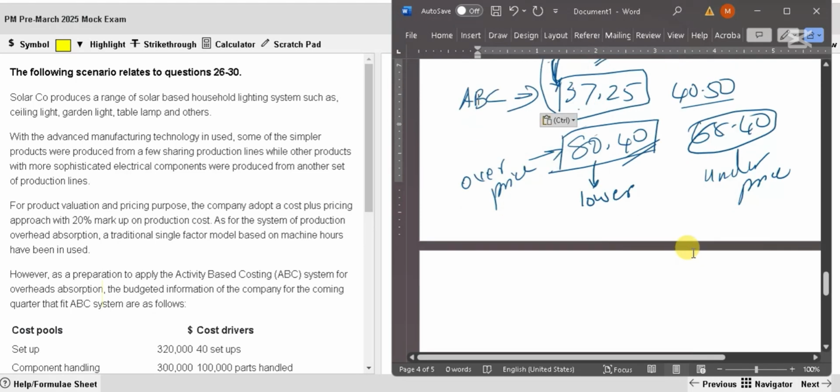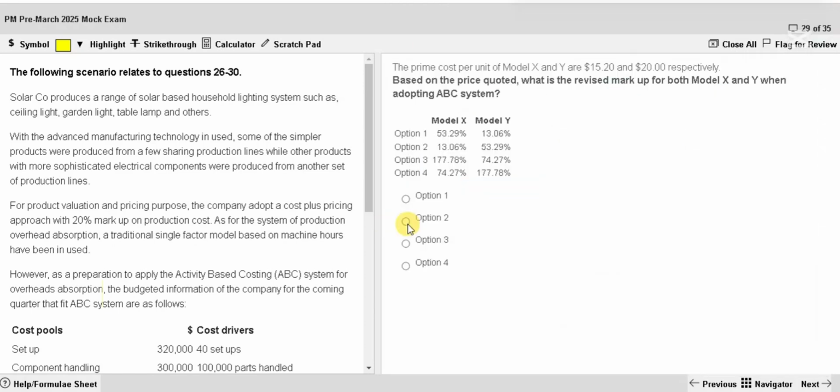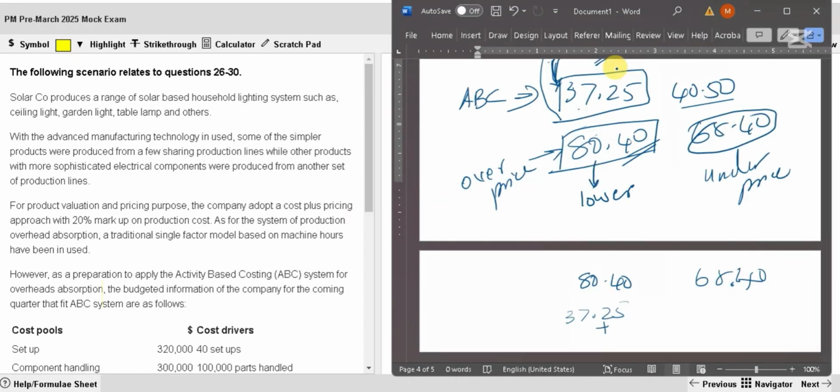Price is 80.4 and 68.4. Cost will be, I need to add 37.25 and prime cost 15.2. I can do it for only one and finish it. Anyway, for practice I am doing the other one also.